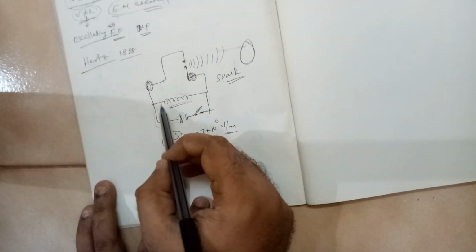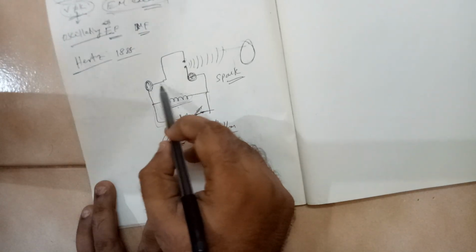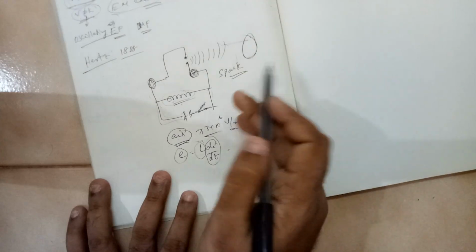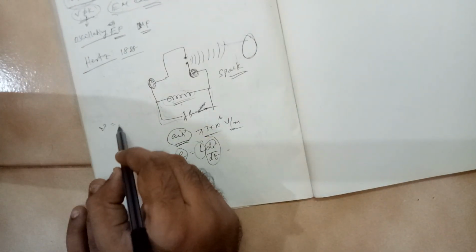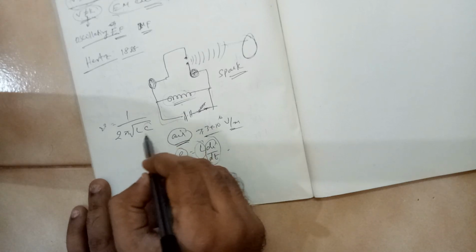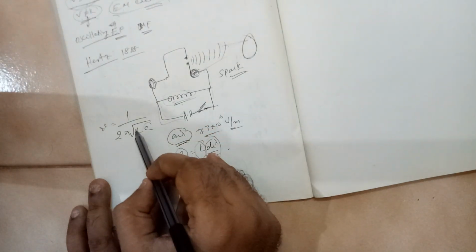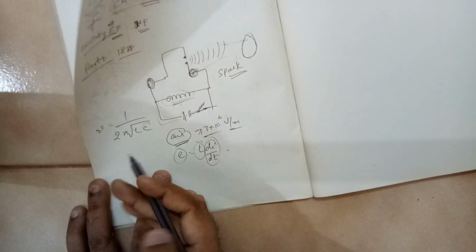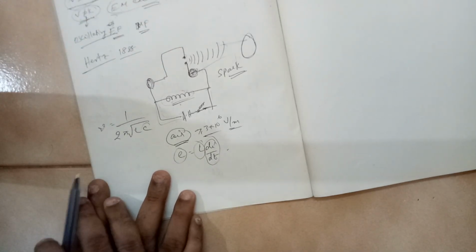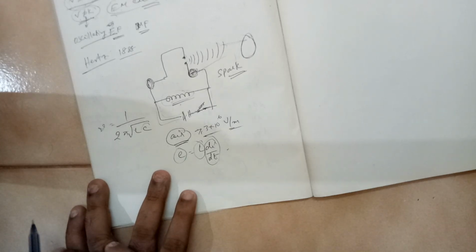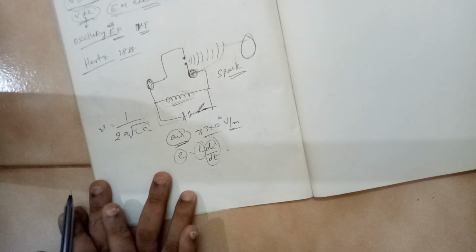So the circuit has to pass through the peak current. We can find out the frequency. The resonant frequency will be 1 by 2 pi root over LC. C is the capacitance of the capacitor, L is the inductance of the inductor. Why are we taking the resonant frequency? Because we want peak current. So this would be the frequency of that electromagnetic wave.